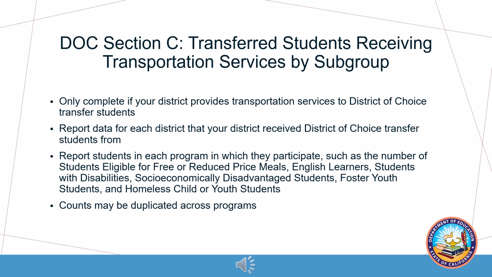free or reduced price meals, English learners, students with disabilities, socioeconomically disadvantaged, foster youth students, and homeless child or youth students. Students are to be reported in each program they participate in. Counts may be duplicated across programs. For example, a socioeconomically disadvantaged English learner student with disabilities who is eligible for free or reduced price meals would be reported in each of the programs.